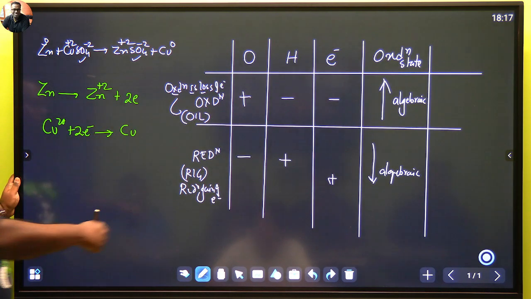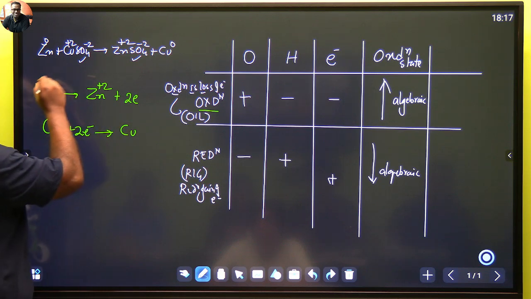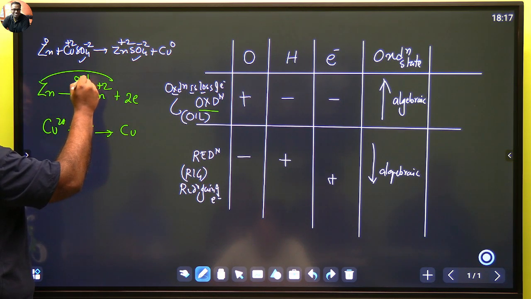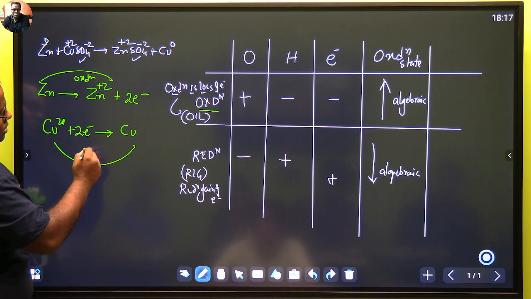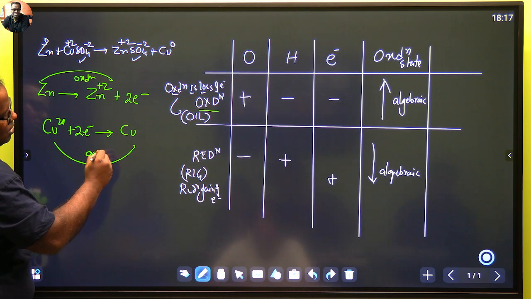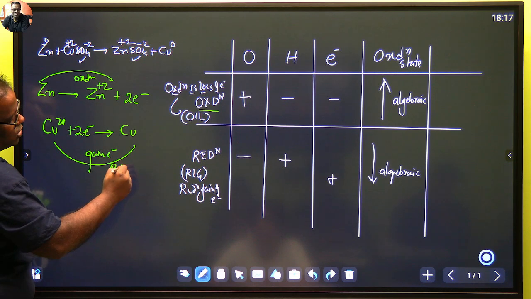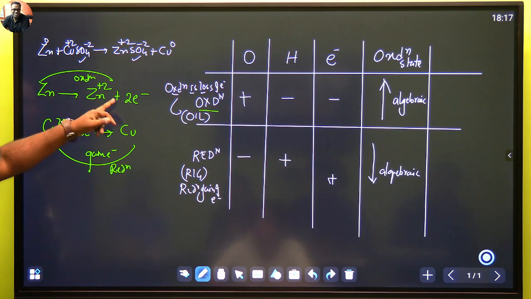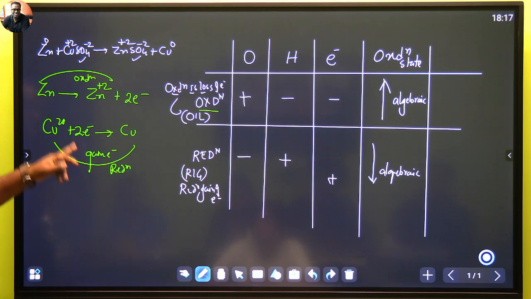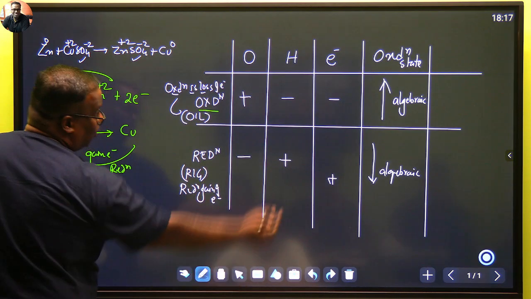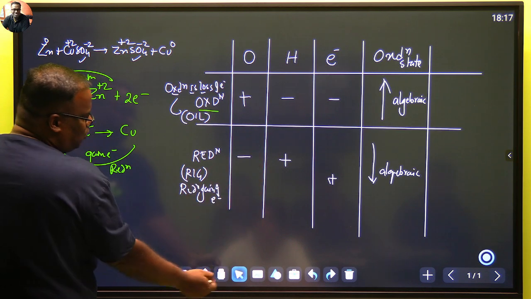Now put your formula. ऑक्सीडेशन इज लॉस ऑफ इलेक्ट्रॉन्स, ये ऑक्सीडेशन है, जिंक ने इलेक्ट्रॉन्स खोया ना, और कॉपर क्या हुआ? गेन ऑफ इलेक्ट्रॉन्स. So this is reduction. ऑक्सीडेशन, reduction. So who is the reducing agent? Zinc is the reducing agent. Who is the oxidizing agent? Copper is the oxidizing agent. Have you understood? Let us now try to see it from oxidation state formula, which is much easier.